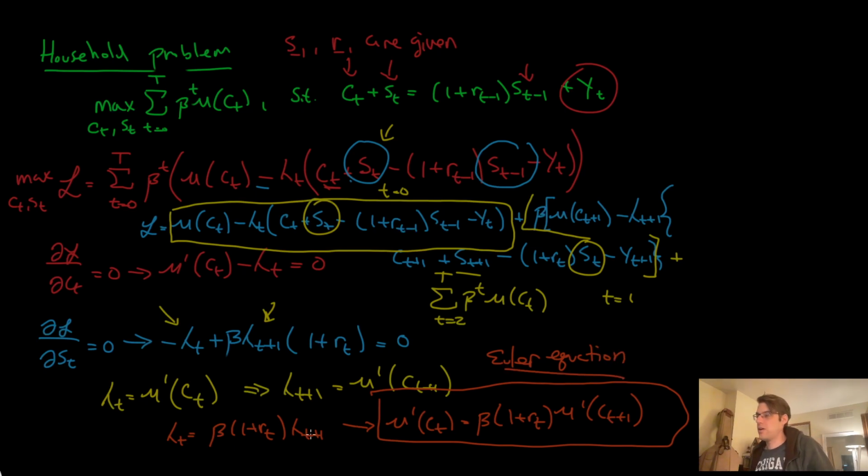And the last thing we'll do in this video is look at a simplification that will give us some insight into this notion of consumption smoothing. So let me clear the screen and let me write down our Euler equation again. So the Euler equation was given as u prime of ct equals beta 1 plus rt u prime of ct plus 1.